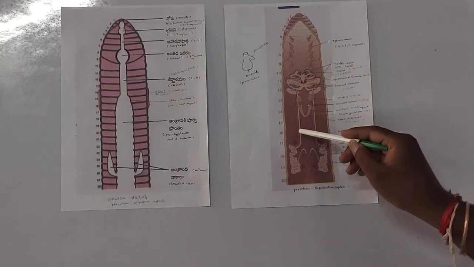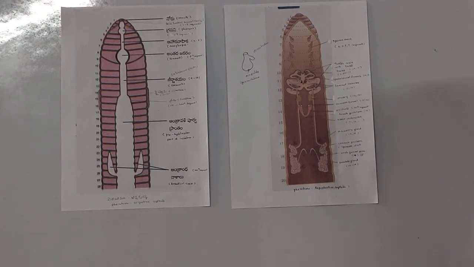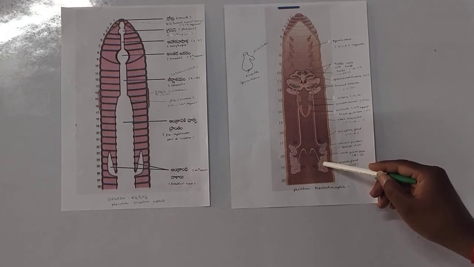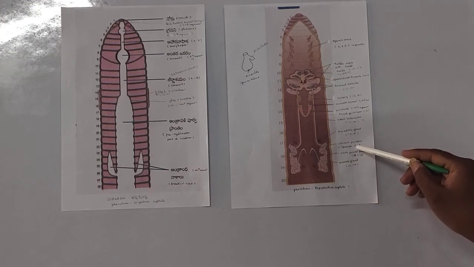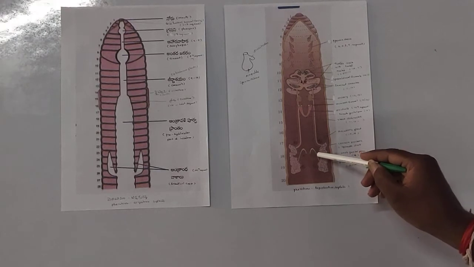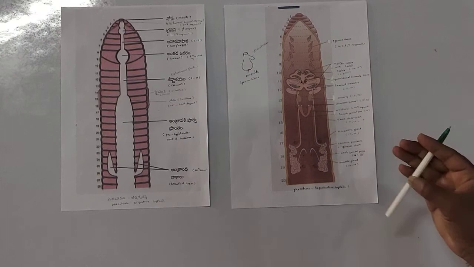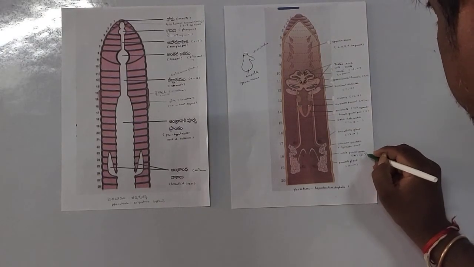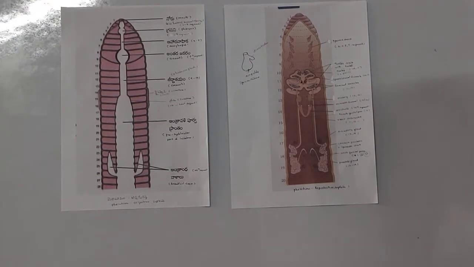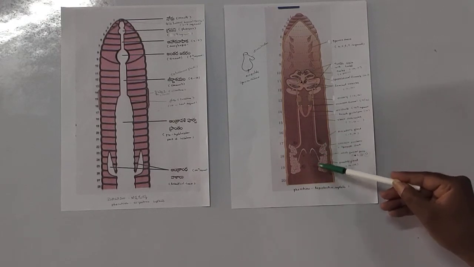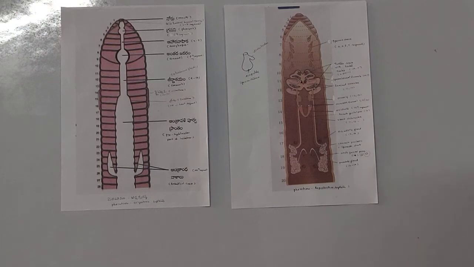From the male reproductive system, two pairs of vasa deferentia are there. In the 18th segment, they join with the prostate gland duct and form the common prostatic spermatic duct, which opens in the 18th segment through the male genital aperture. One pair of male genital pores in the 18th segment. The prostate gland is present in the 17th to 19th segments. Accessory glands, two pairs, are present in the 17th to 19th segments. These two are very, very important.